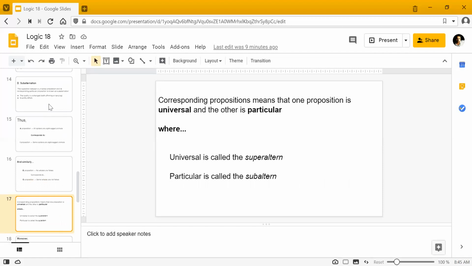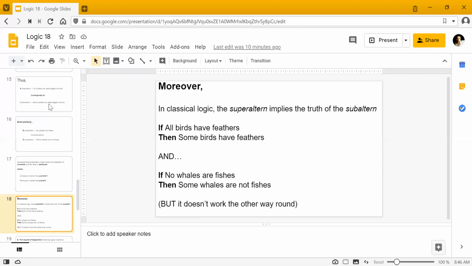So the thing that you should remember is that obviously we're dealing with one universal proposition and one particular proposition in subalternation. So जो universal है उसको हम लोग कहते हैं superaltern और जो particular होएगी उसको हम कहते हैं subaltern. So अगर E जो है वो superaltern कहलाएगी और जो उसके corresponding particular होएगी यानी कि O वो हम कहेंगे subaltern. ठीक है, इसी तरह E would be superaltern and the O would be subaltern.